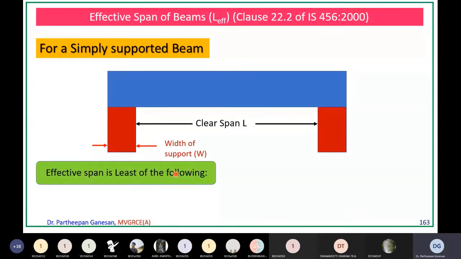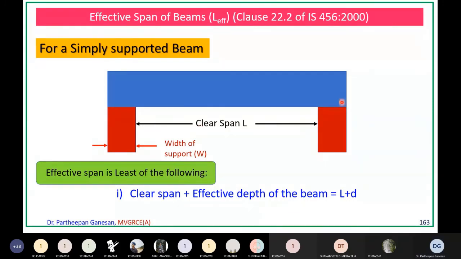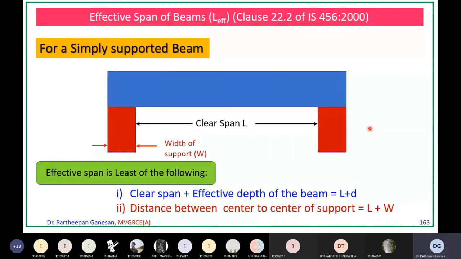Now, effective span is the least of the following. The first one is clear span plus effective depth. You will calculate the effective depth. This is one criterion. The other is the distance between center to center of support.